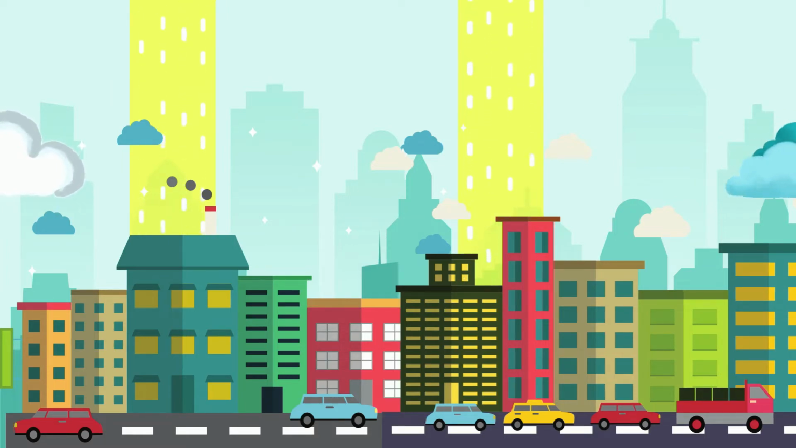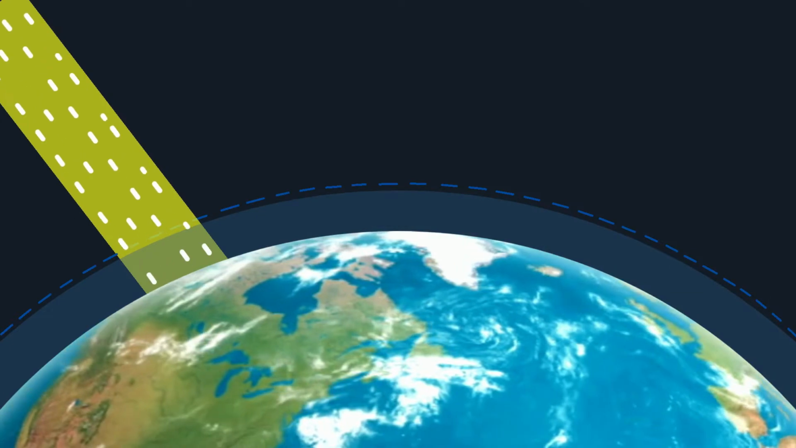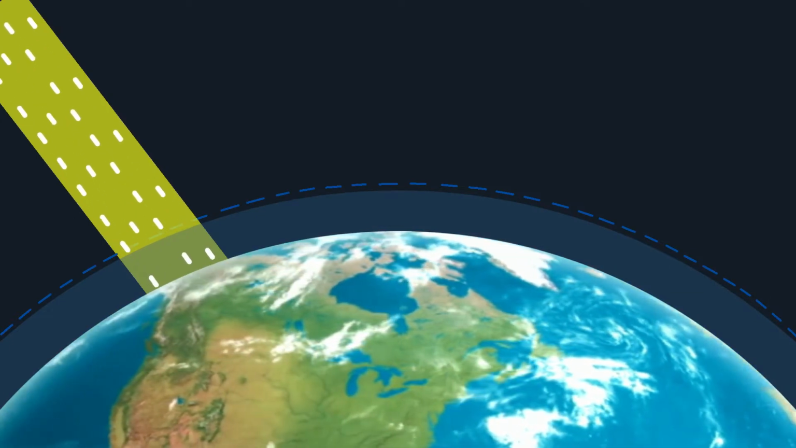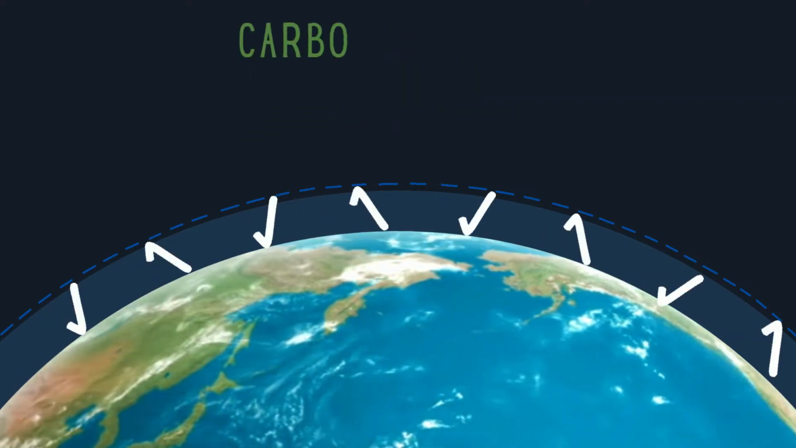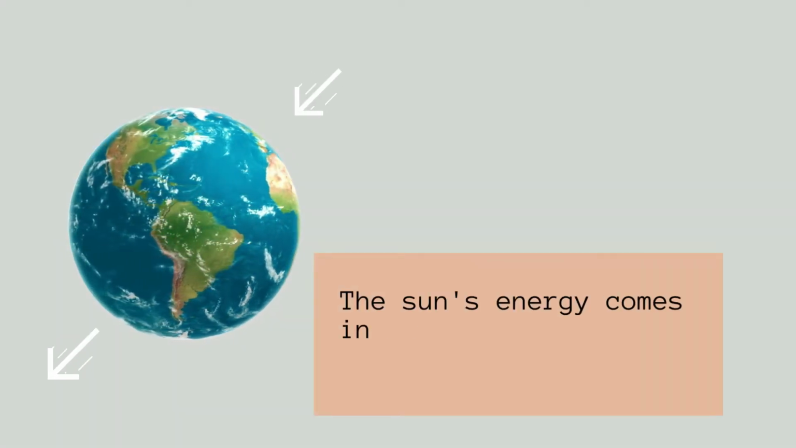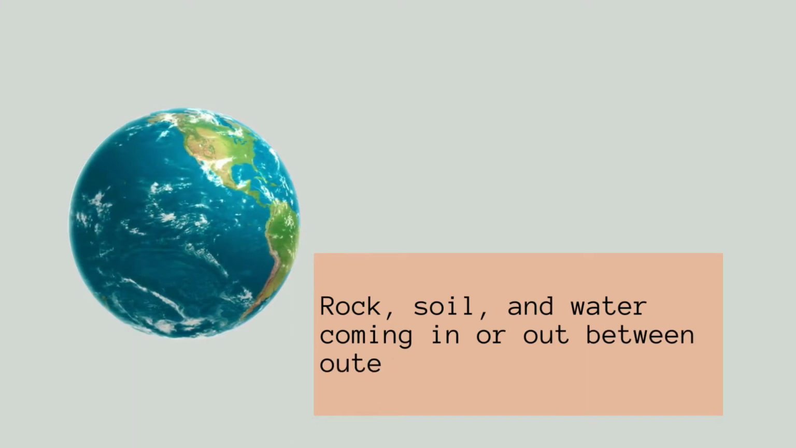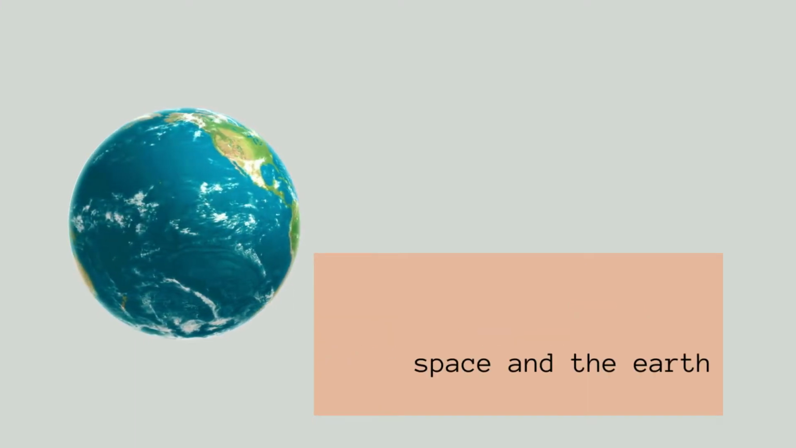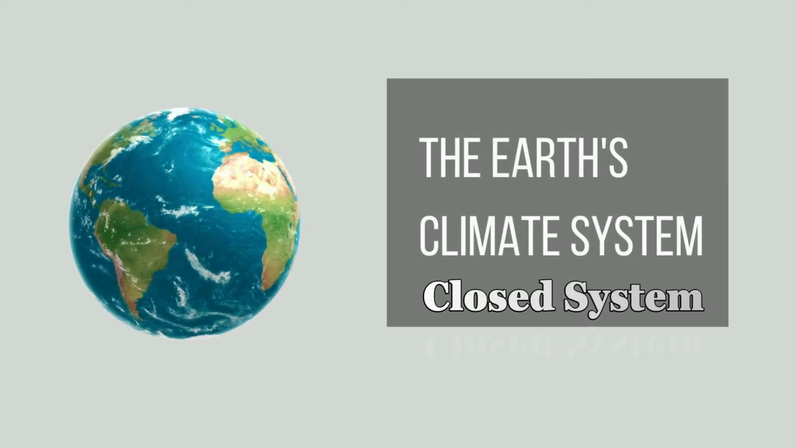Other than that, the Earth's surface also loses its heat by the rising air currents, radiation, and evaporation. The heat will escape through the atmosphere and back into space. Some is trapped by greenhouse gases, for example, carbon dioxide and methane. So, if you see this situation, the sun's energy comes in and out through the Earth. But there is no matter such as rock, soil, and water coming in or out between outer space and the Earth. So, that is why the Earth's climate system is a closed system.